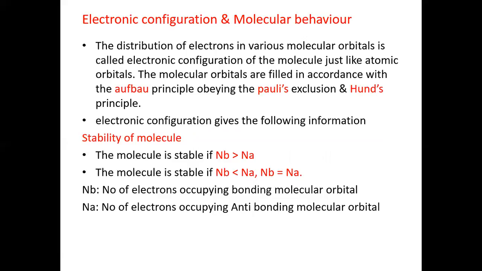As I already told you, the filling up of the electrons will follow Aufbau's principle, Pauli's exclusion principle, and Hund's rule. Talking about the stability of the molecule, the electrons will be filled up in the bonding and anti-bonding molecular orbitals.